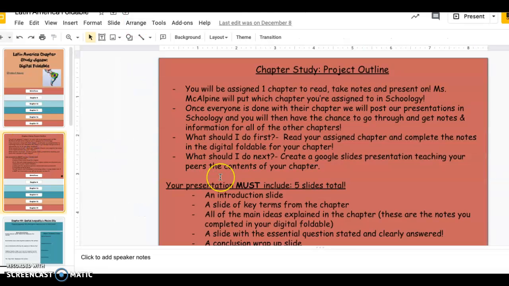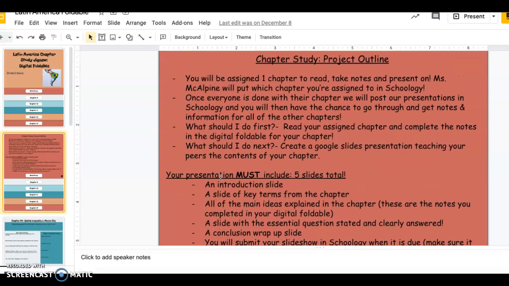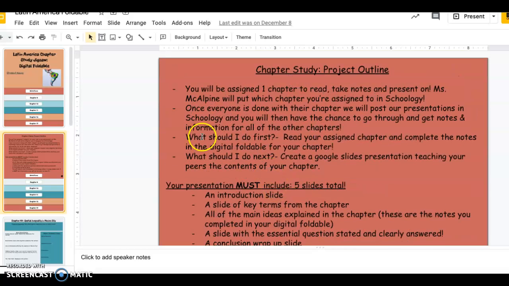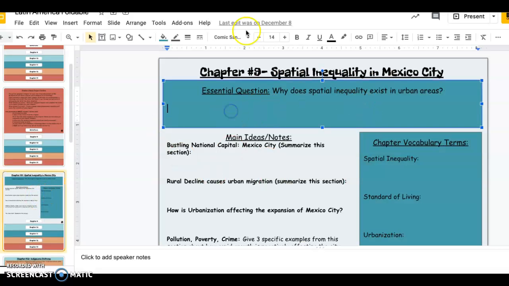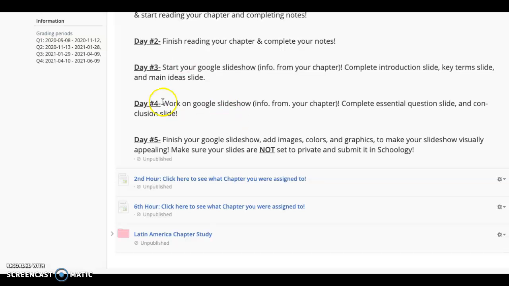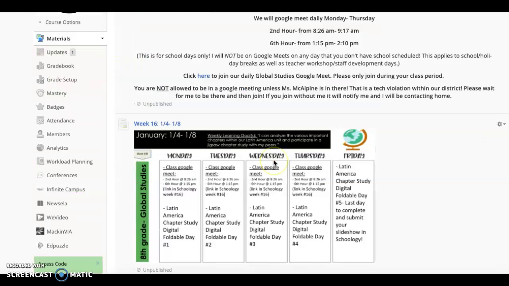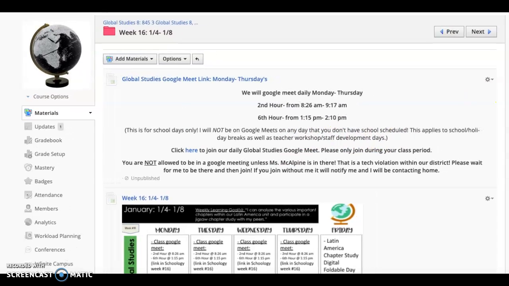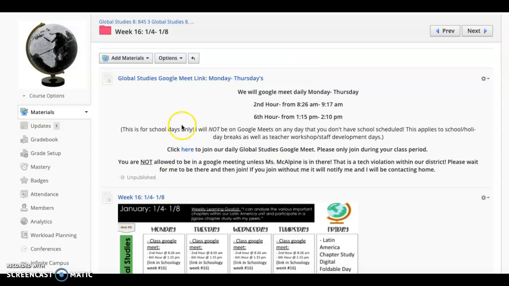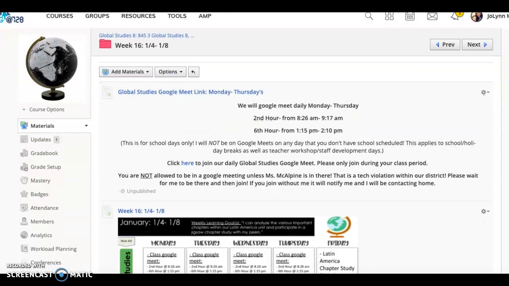Otherwise, in that second slide in your foldable, there's a bunch of directions on what your actual Google slideshow will look like, okay? But for now, this week, we're just going to start with reading our chapter, doing our notes. Then on day 3, I will give you way more directions and guidance on your slideshow and what that's going to look like. And then we're going to work on that for day 3, 4, and 5. And then next week, I'll go over how we're going to share them and learn all the information from all of the chapters.